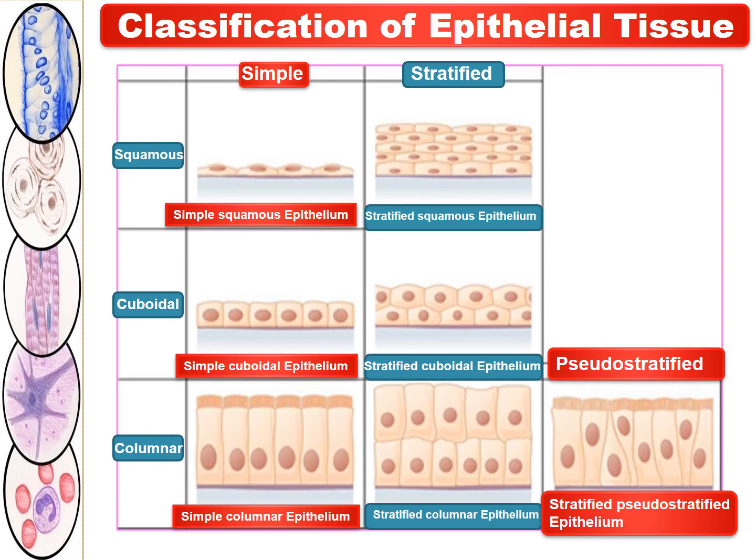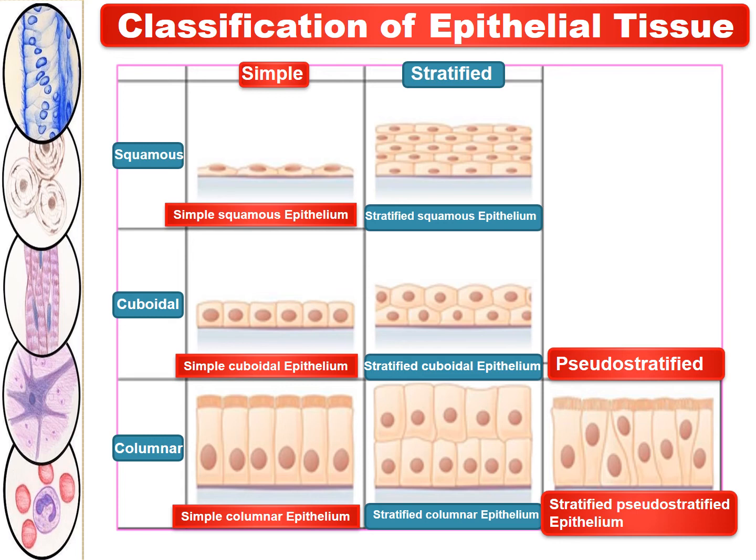And if you see the other one, that is the cuboidal shape. If the cells are cuboidal shaped and single layered, then it is called simple cuboidal epithelium. But if the layer of cells is more than one, then the same is called stratified cuboidal epithelium.